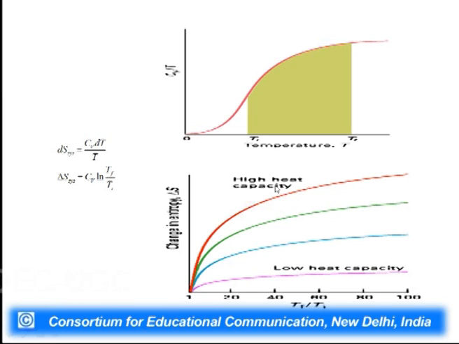We can also think of it in the opposite way: if delta S is higher, it means that the heat capacity of that substance must be higher. So, suppose we increase the temperature from 300 to 400 Kelvin, and we see the entropy change for a particular substance A is greater than for another substance, for example B. So, if delta S for A is greater than delta S of B, it means A must have higher heat capacity than B.